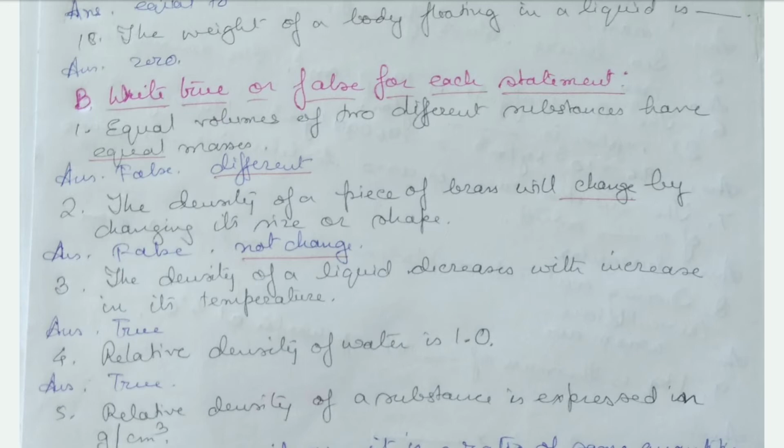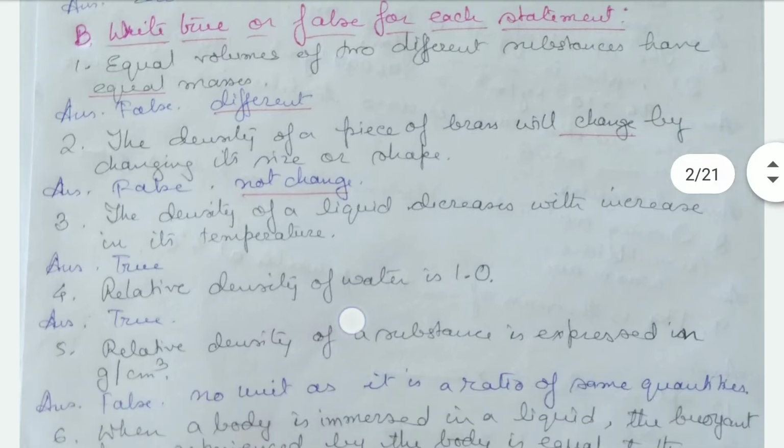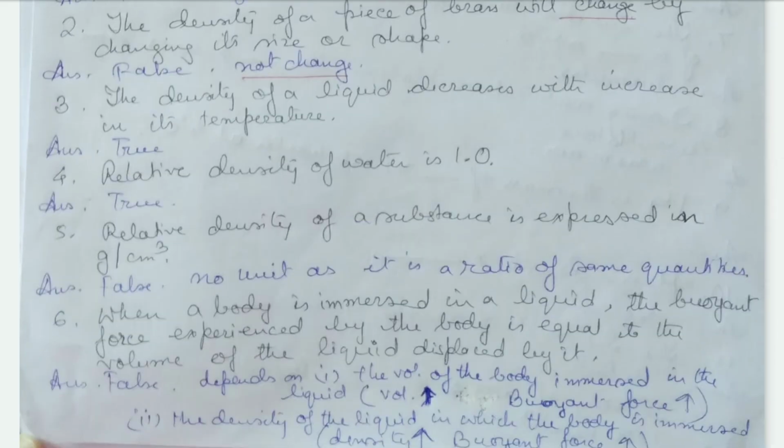The density of a liquid decreases with the increase in its temperature. That's true. The relative density of water is 1. True. Relative density of a substance is expressed in gram per centimeter cube. That's false. It has no unit because relative density is a pure ratio. It's a ratio of the same quantities. Therefore, this relative density has no unit.